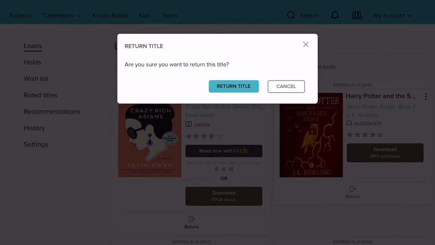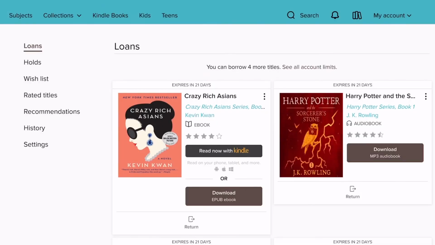So you can return the title from here, and then that will go back into the OverDrive library for someone else to check out. So that's all you'd need to do if you haven't yet selected Read Now with Kindle or download EPUB ebook, or if you're listening to an audiobook if you haven't yet downloaded the MP3 audiobook edition.